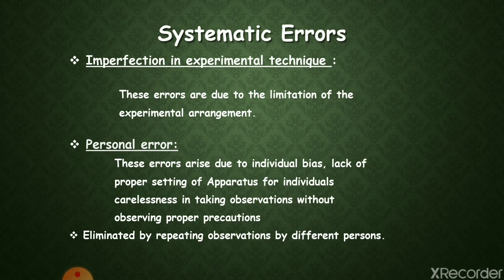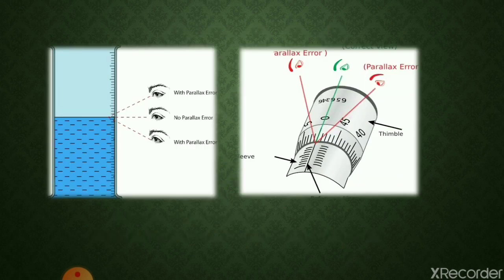For example, when an observer holds his head towards the right while reading a scale, he introduces some error due to parallax. Such errors can be minimized if measurements are repeated by different persons, or by removing the personal bias as far as possible. Now, the question arises, what is parallax?